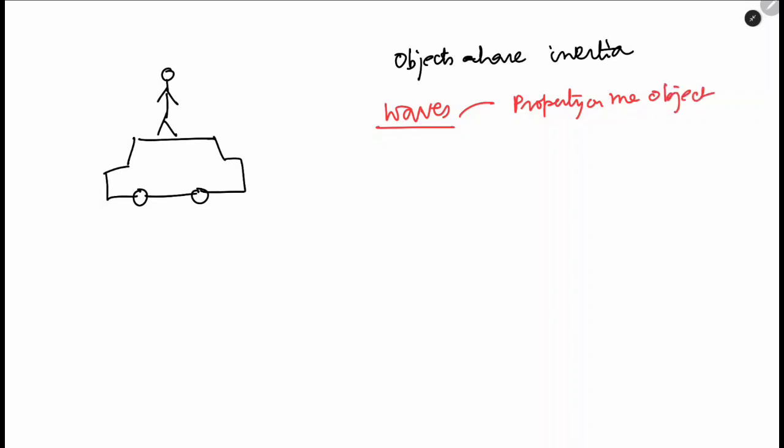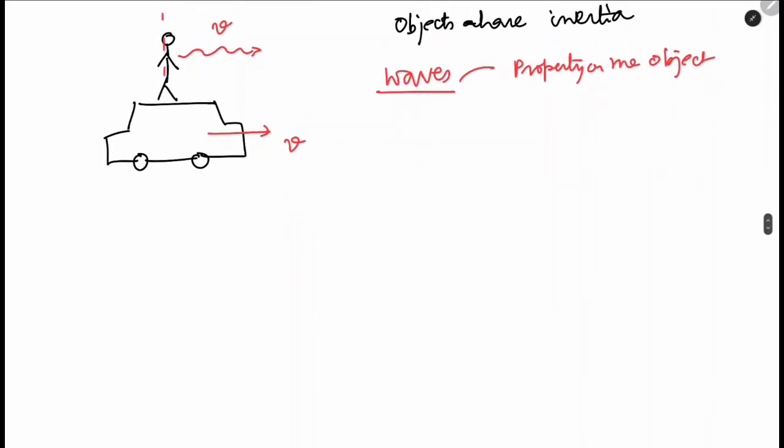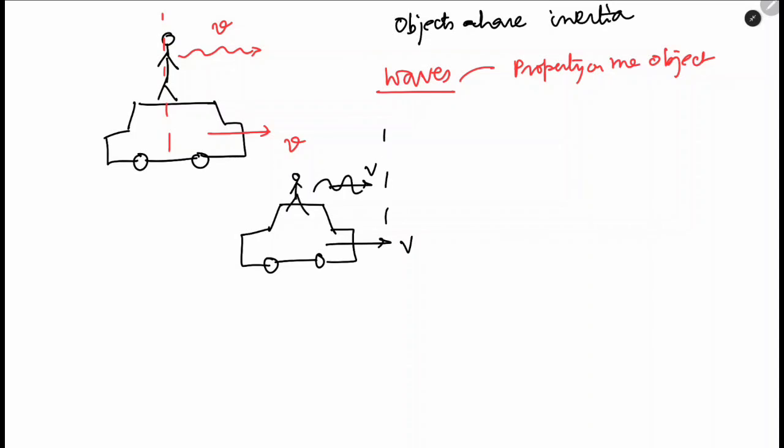Okay, so Einstein imagined, let's say the car is moving with velocity v and I throw a sound wave from here. Let's say the sound wave is at velocity v. So now for Einstein, it will seem that the car and the sound wave both have froze, isn't it? Because both of them are moving with velocity v. This is the sound wave, Einstein standing up. So for him, both of them will be frozen. But we know that sound waves do not travel in vacuum. It needs a medium, and here the medium is air.